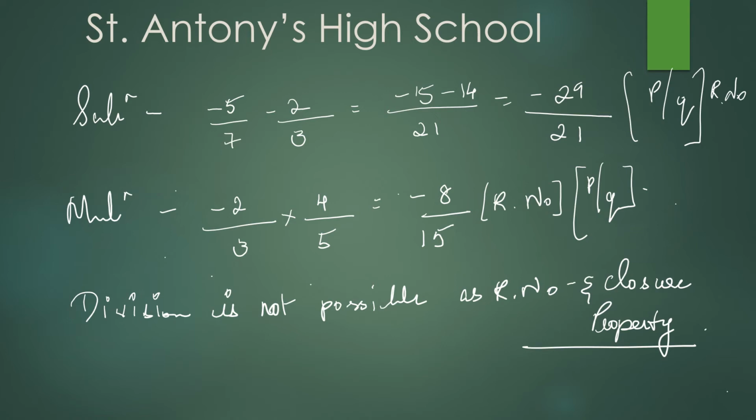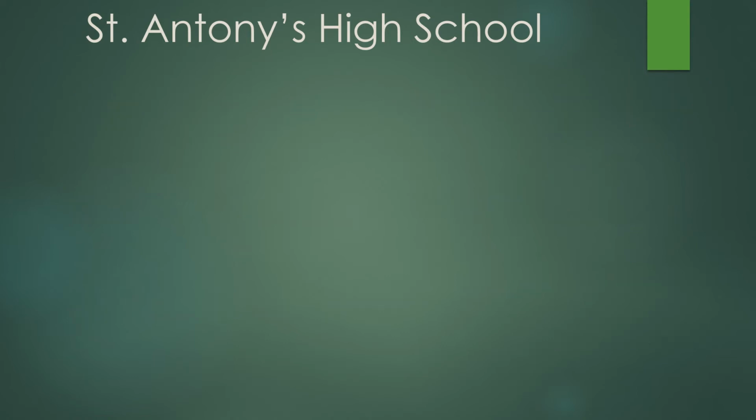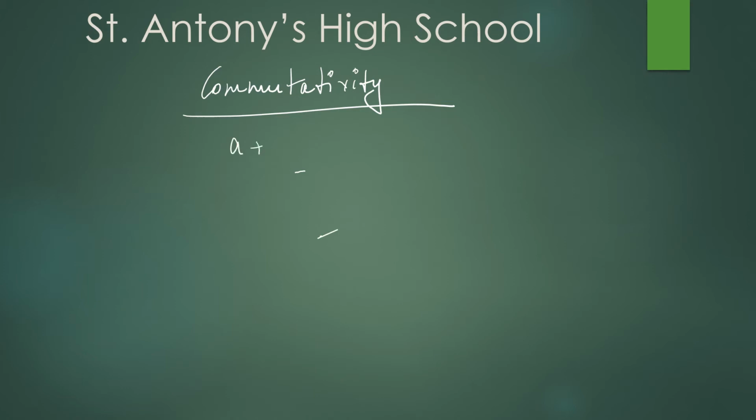So let us pass on to the next property, commutativity. In previous classes, you have studied the commutative property. Here, one word they have given. There is no confusion. The same property you are studying here also. a plus b is equal to b plus a. LHS and RHS. Suppose a value 3 is there and 4 is there, 7 is equal to 7.